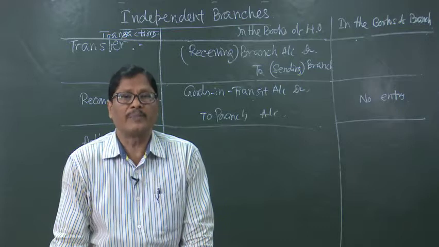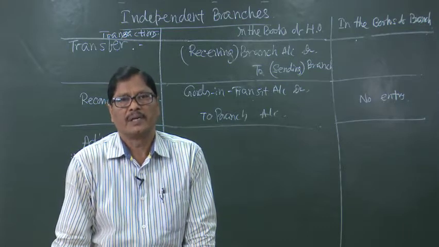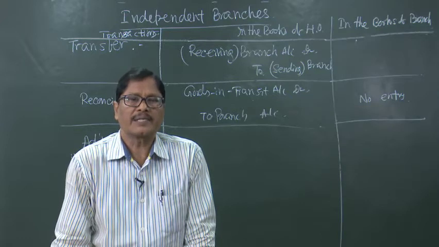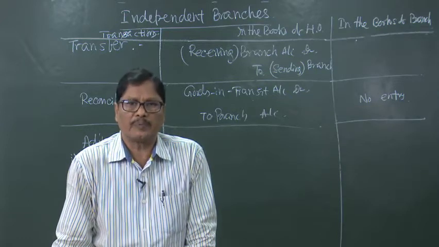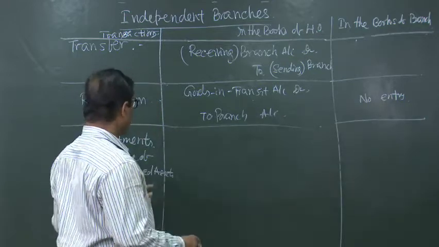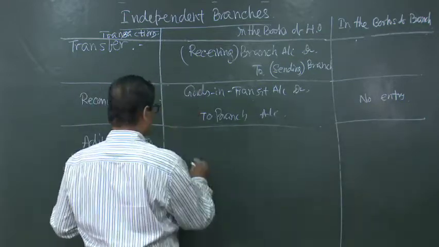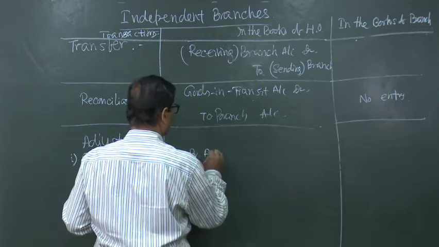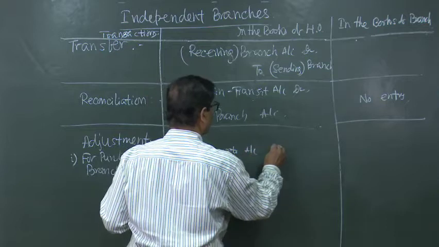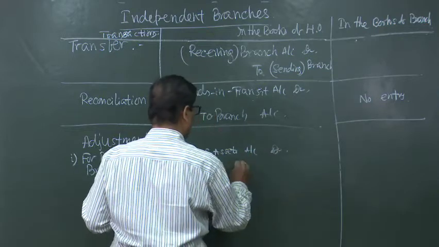Who has made the payment, we have to see. No doubt it belongs to the head office, but that 60,000 rupees has been given by either the head office or the branch. If the head office has given, then they will write branch fixed assets account debited to bank.